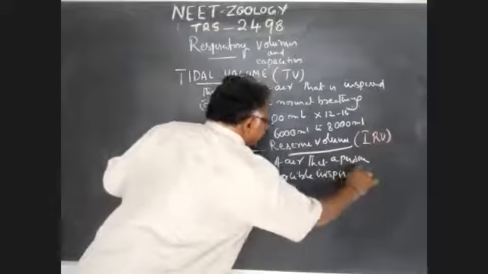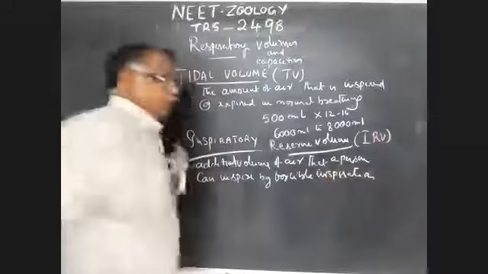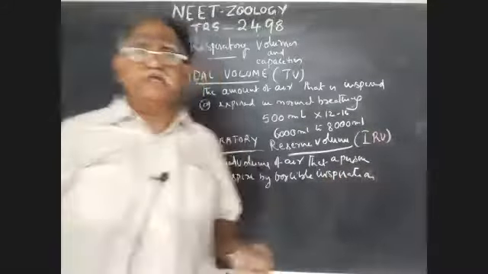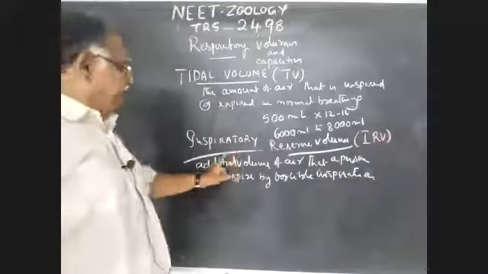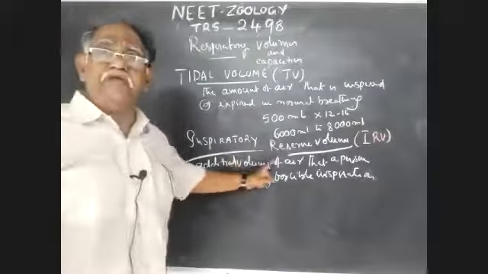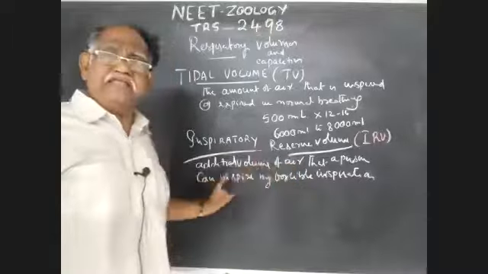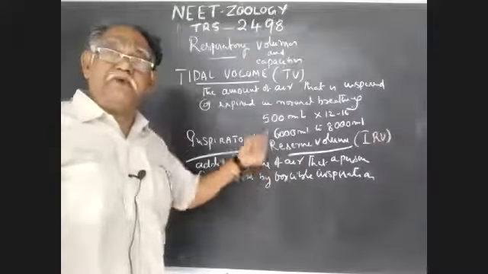Second definition: inspiratory reserve volume means the additional volume of air that a person can inspire by forcible inspiration.